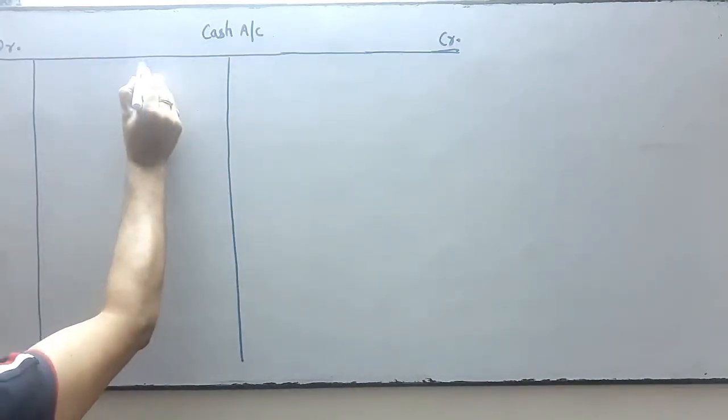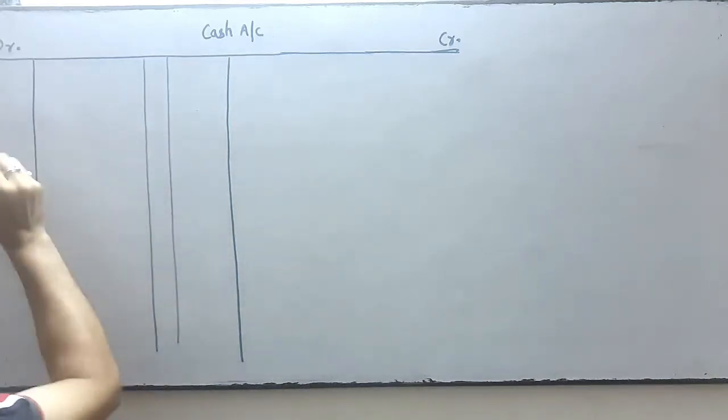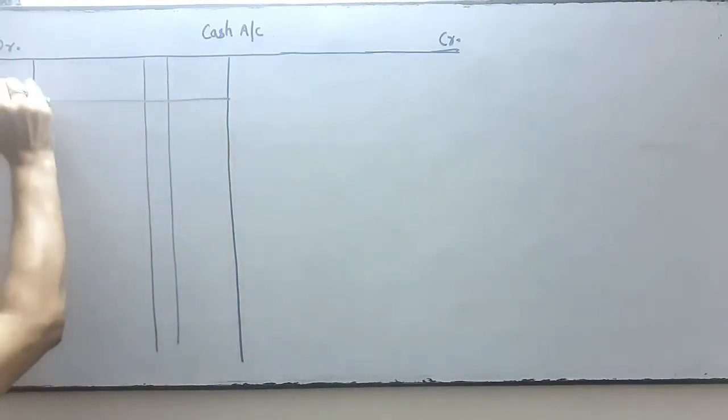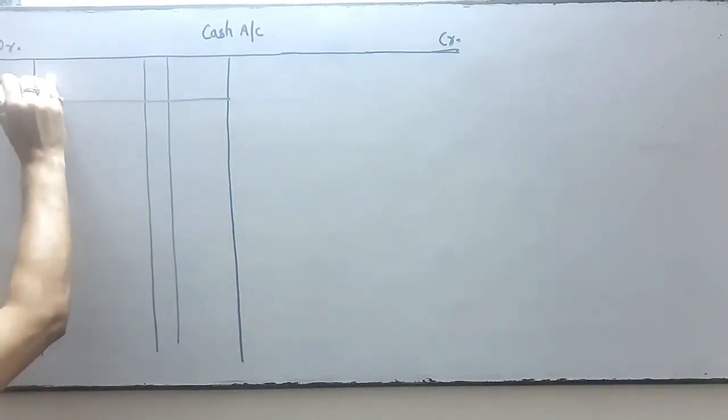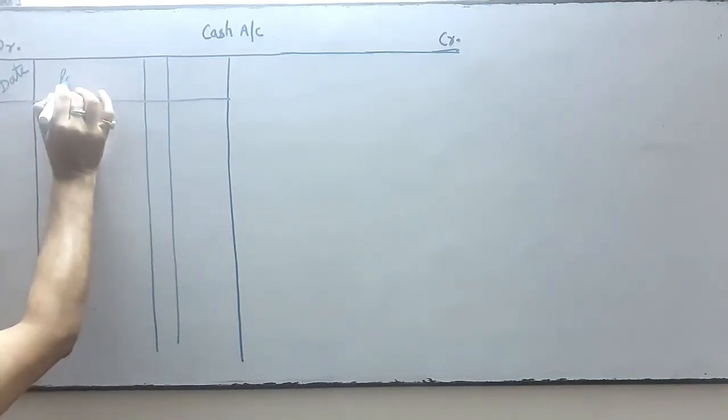This column is for date, this is for journal folio, and this is for amount. So I am going to write the debit side first. This is the debit side. Date: you write the date over here. This is for particulars.